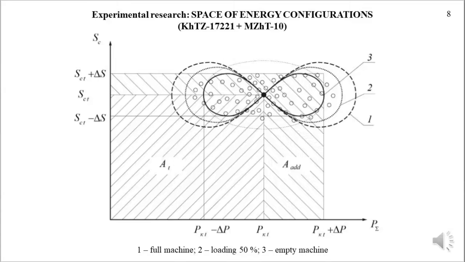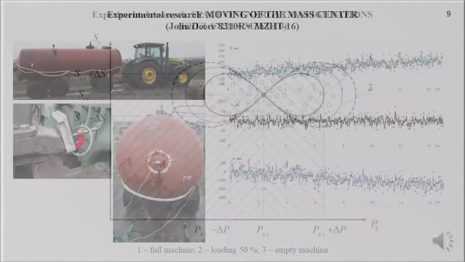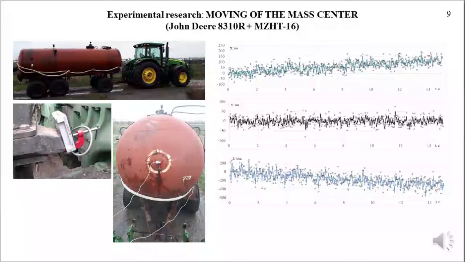Based on the obtained values, it is concluded that the process is stationary, about the absence of a transition process, such as gear shifting. If there is no gear shifting, then the cycle calculates the space of energy configurations of the unit's motion, the values of the tangential traction force Pk, the displacement of the unit S center of mass Sc and the work A performed by the unit for a given time period, taking into account the limits delta Pk and delta Sc for the unit S speed.